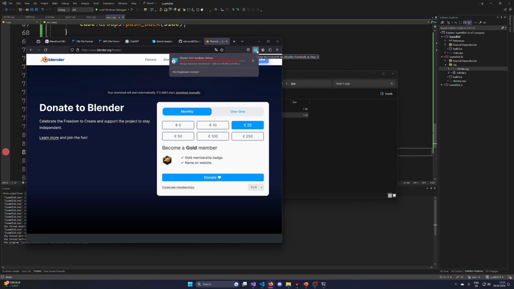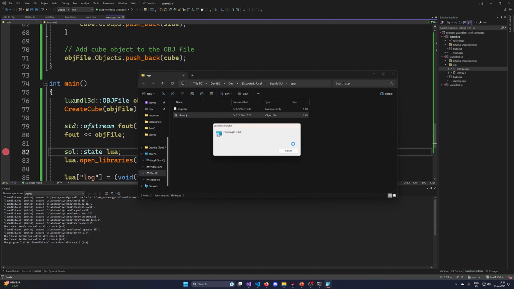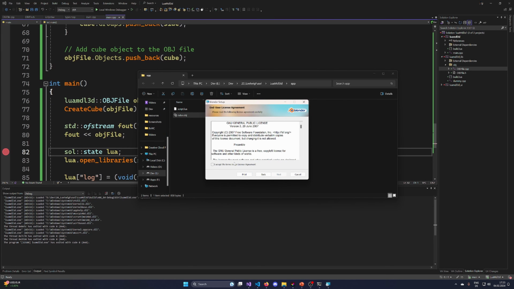Let's open it. Preparing to install. So next, I accept. Next, Blender. Yeah, install it wherever you want. I'm currently really populating my C drive now. I do kind of have a drive for my applications, but why should I use it when I can just install everything on C? Now, come on. Blender is a big application, but please don't take too long.